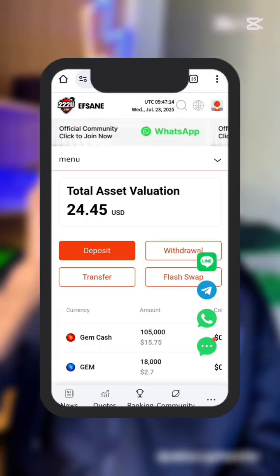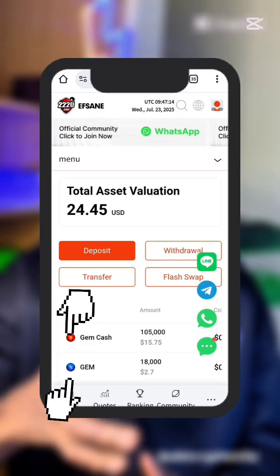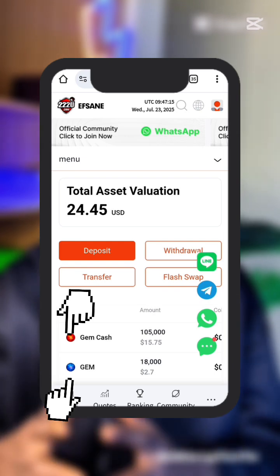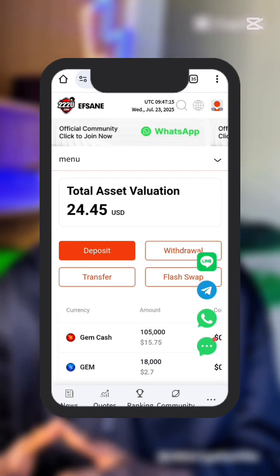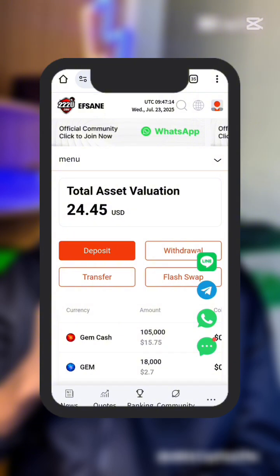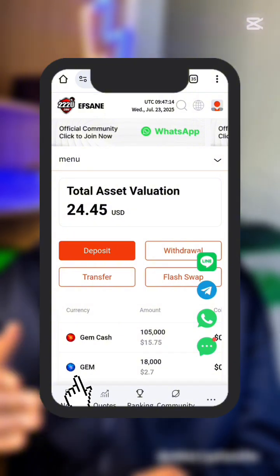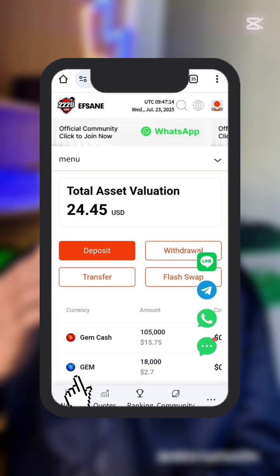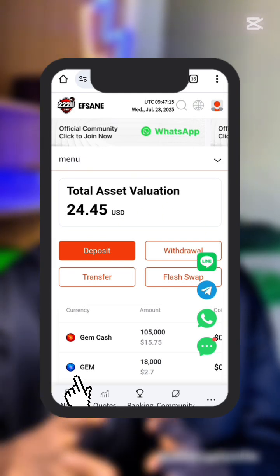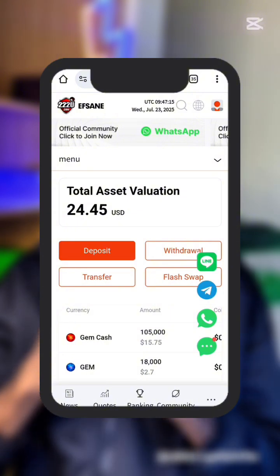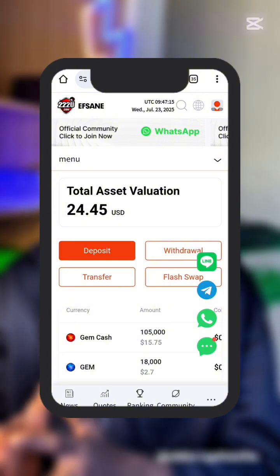Please, before I withdraw, allow me to explain these two gems for you. Yes, these two gems, Gem Cash and Gem. I've been getting a lot of questions concerning this. This is all you need to know about these gems. Normally, this is the gem we earn mostly. Yes, most of the time, this is the gem we earn. This gem, you cannot withdraw anytime you want. It's not like Gem Cash that you can convert to USDT and withdraw out of the platform.